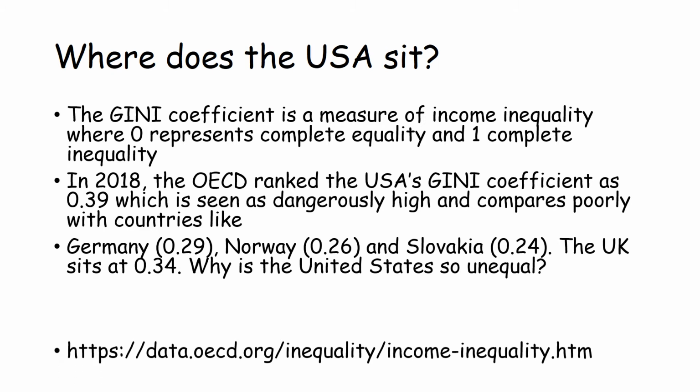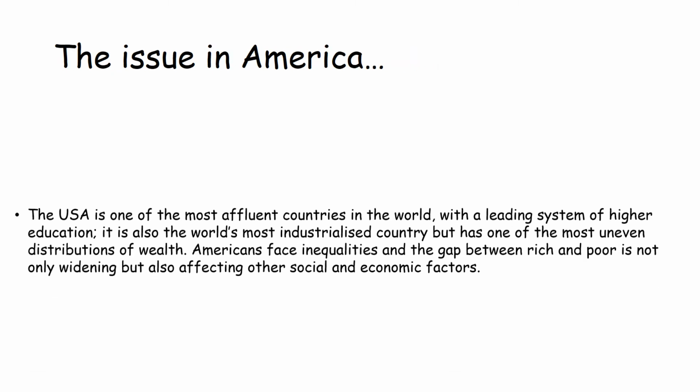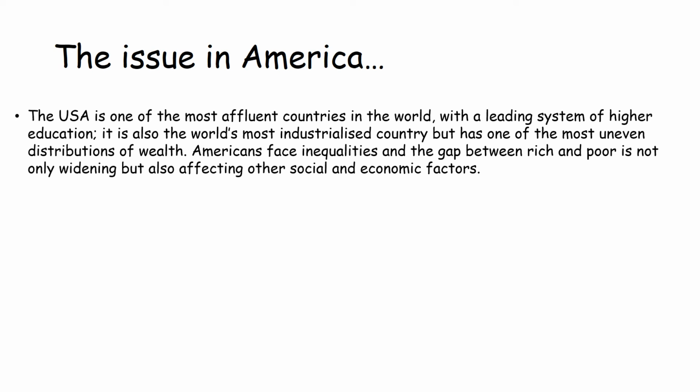So why is the United States so unequal? The USA is one of the most affluent countries in the world. It has a leading system of higher education, with probably the most famous and well-known universities in the world, like Harvard and Yale, for example. It is also the world's most industrialised country, but the USA has one of the most uneven distributions of wealth across the world. Americans face inequalities, and the gap between rich and poor is not only widening, but is also starting to affect other social and economic factors in America.